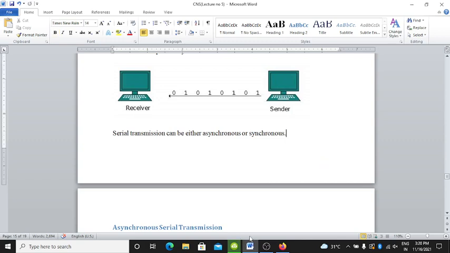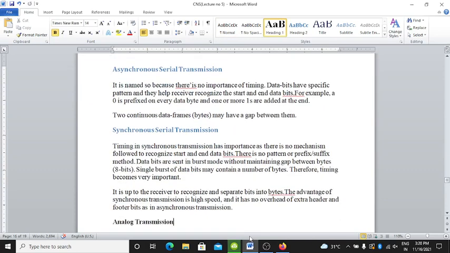In asynchronous serial transmission, it is named so because there is no importance of timing. Data bits have a specific pattern and they help the receiver recognize the start and end of data bits. For example, 0 is prefixed on every data byte and one or more ones are added at the end.